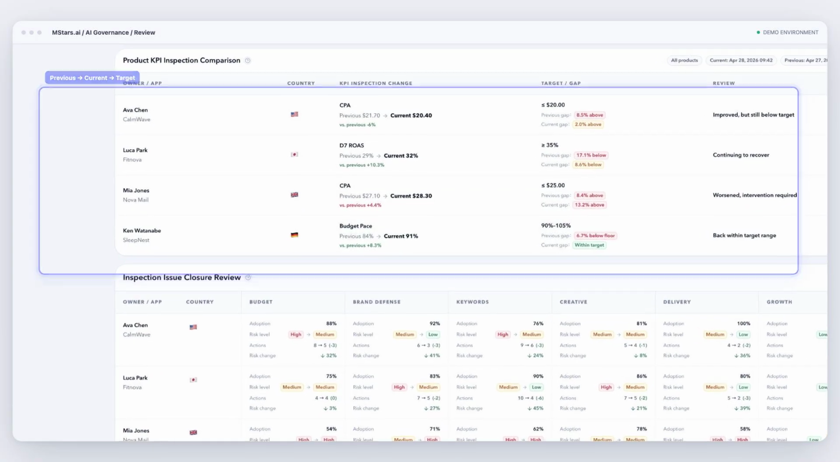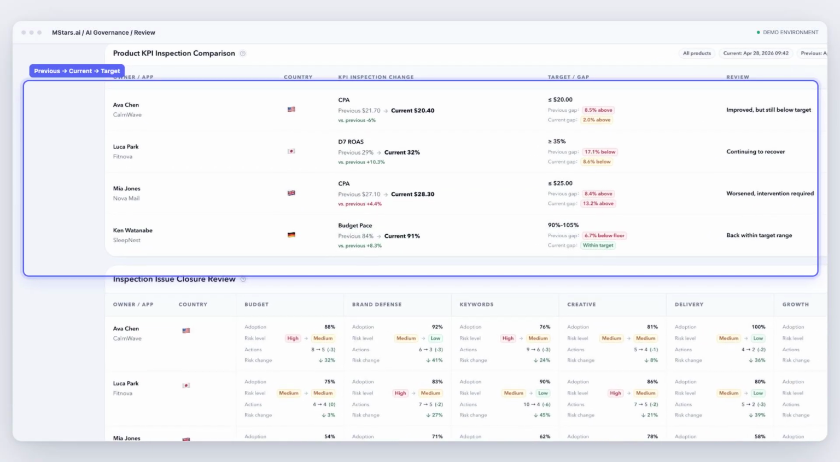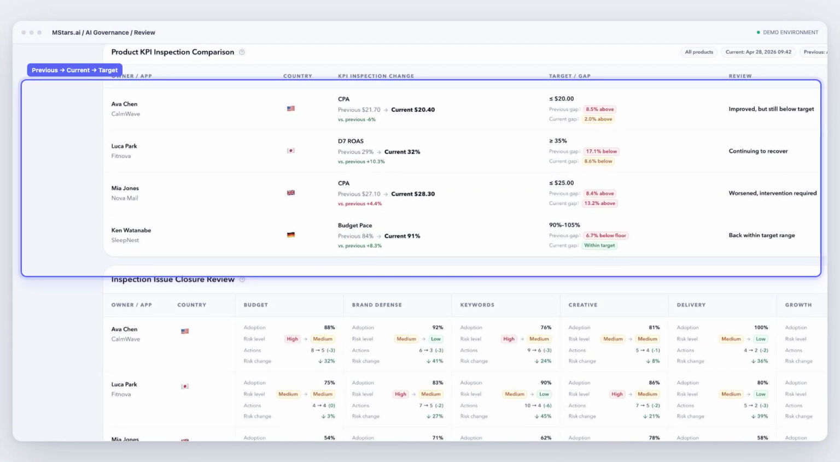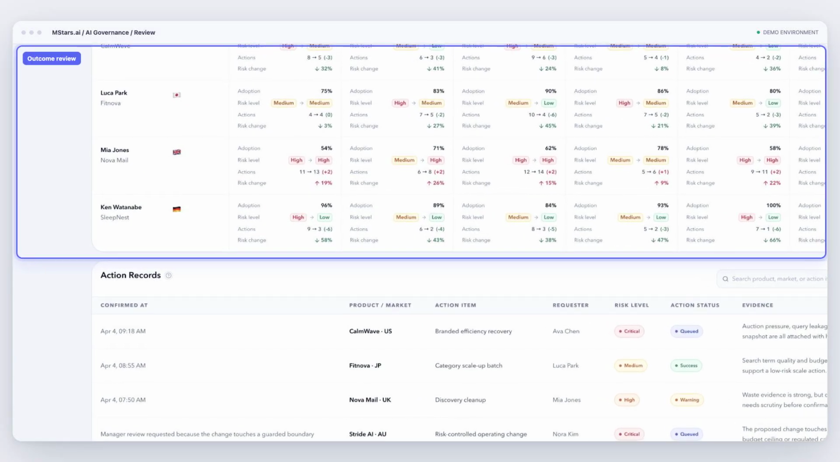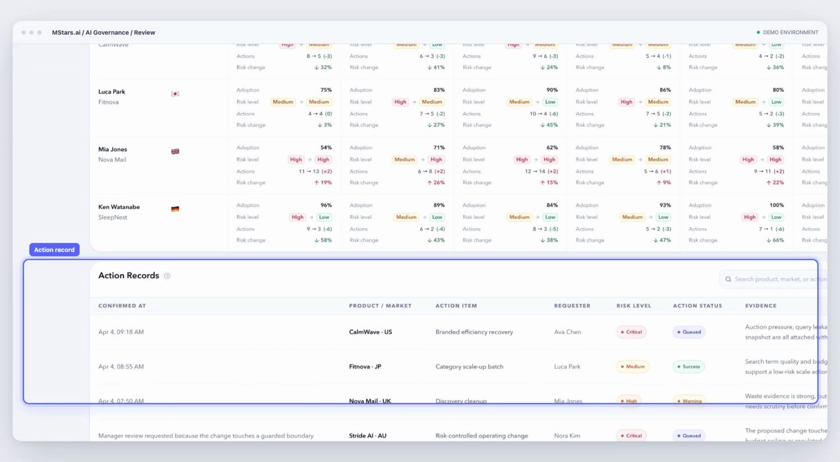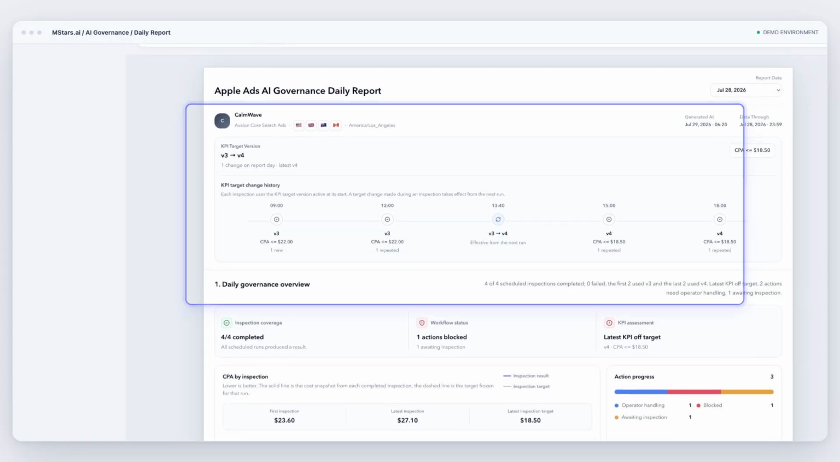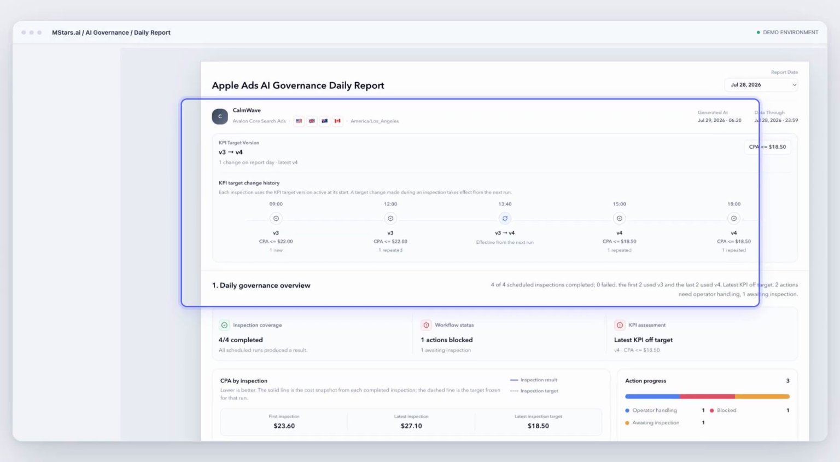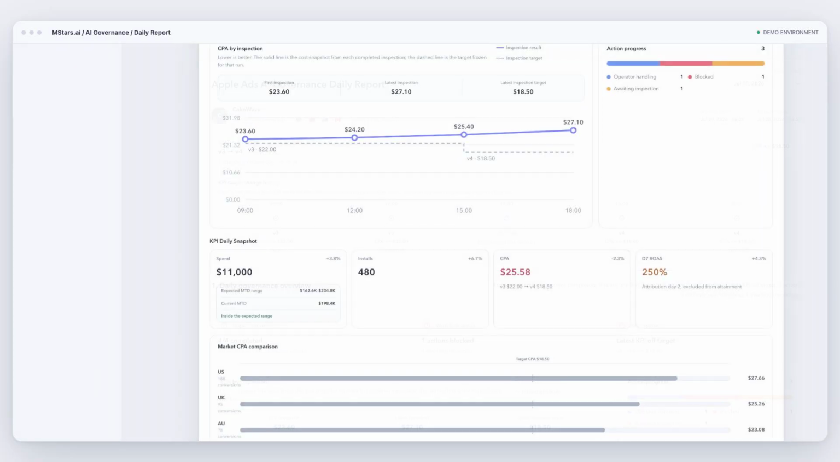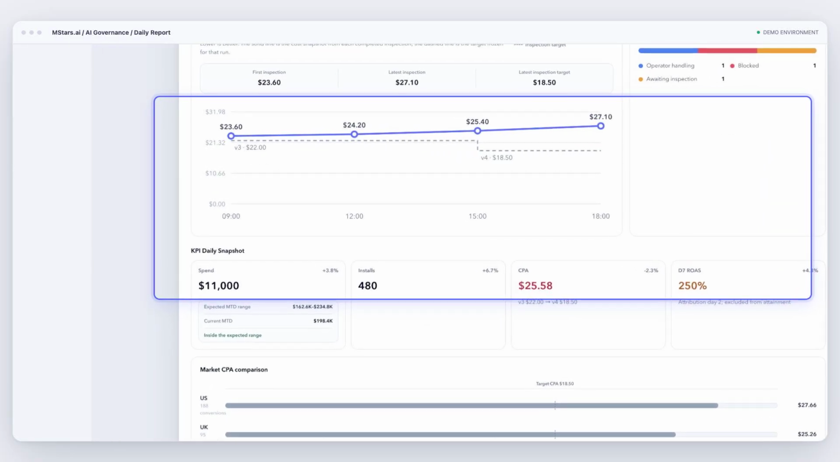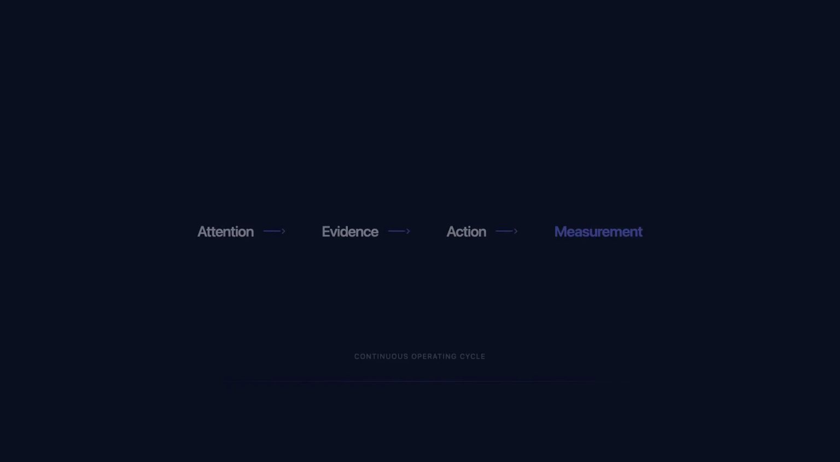Measurement closes the loop. Review compares one inspection with the next, shows movement against target, and tracks adoption, risk change, and action status across governance categories. The daily AI-assisted report connects the KPI version used for each run with inspection coverage, action progress, performance, and the next operating cycle. The model stays consistent: attention, evidence, action, measurement.